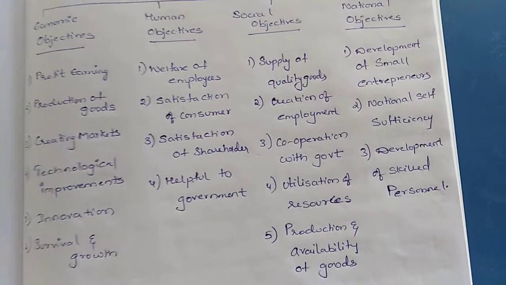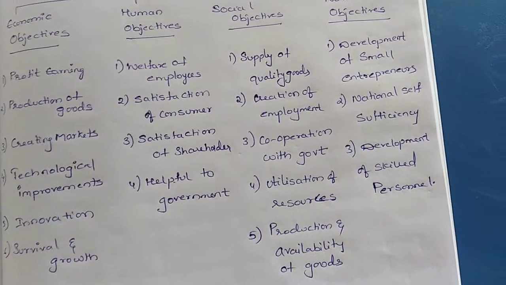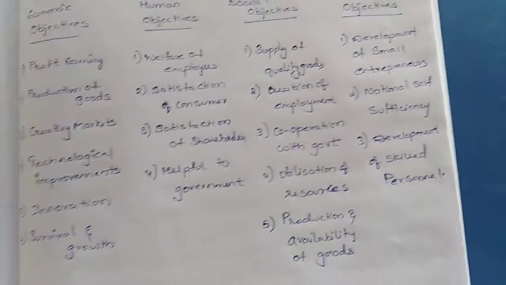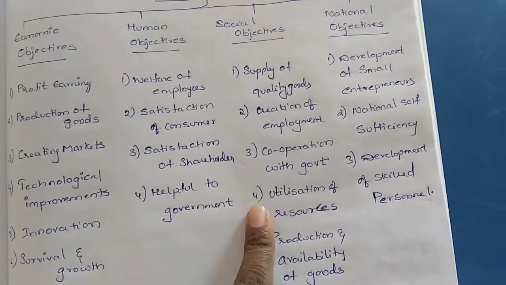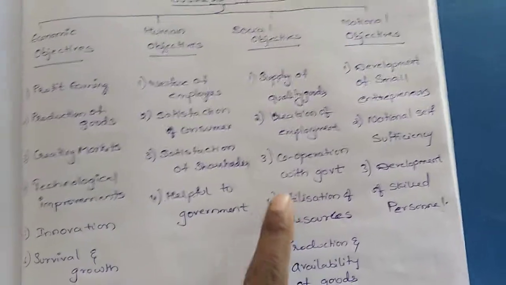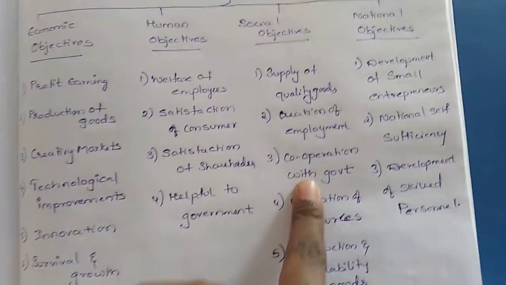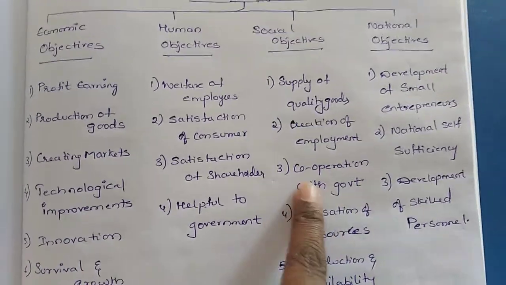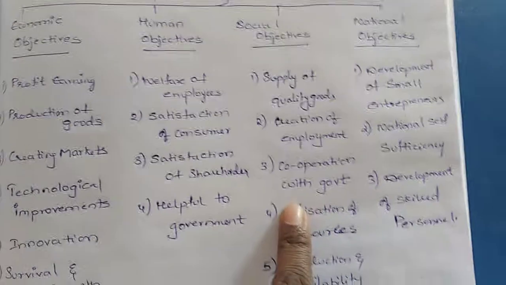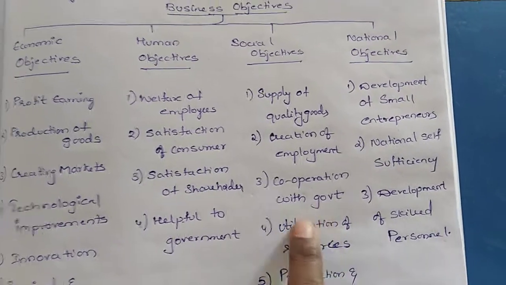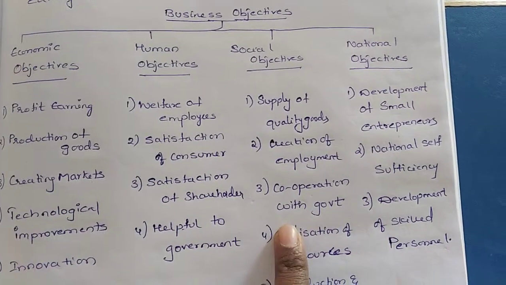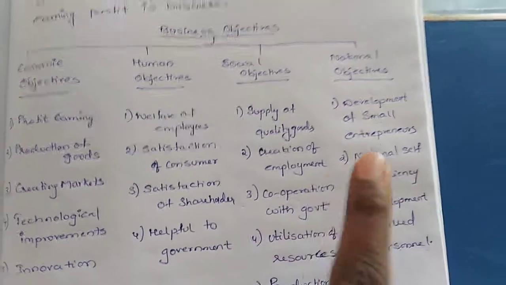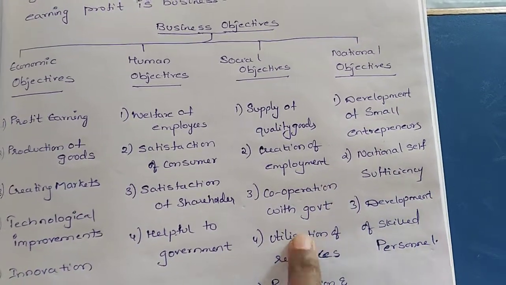Next, cooperation with the government. So how can we cooperate with the government? The same point I have explained here will be there again. A businessman's business should not affect society, and the business he is doing should be as per the rules and regulations of the government, and regularly the businessman has to pay the taxes.